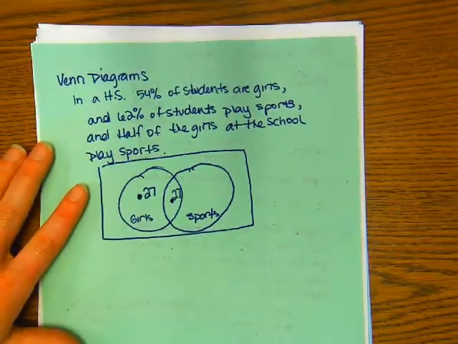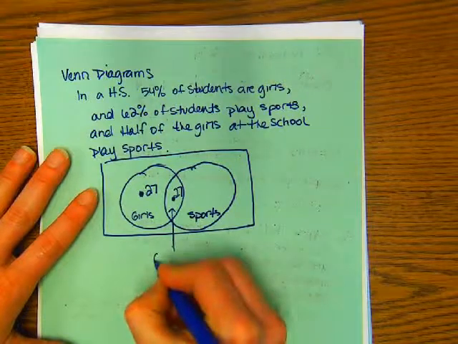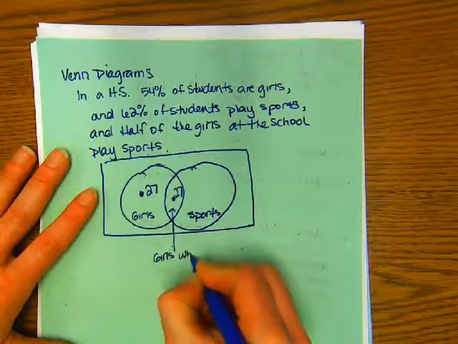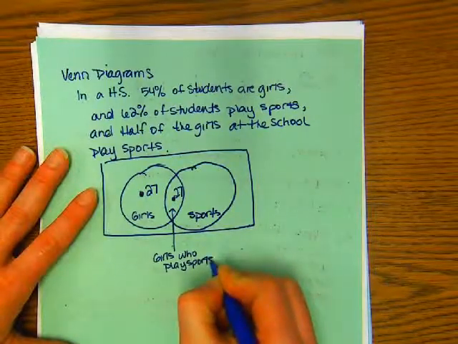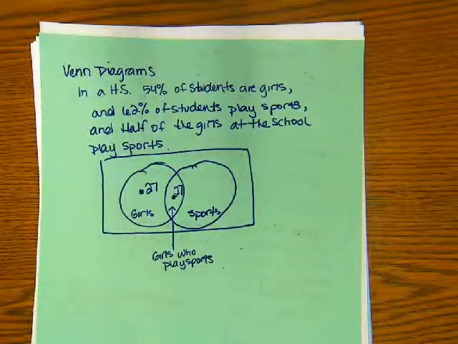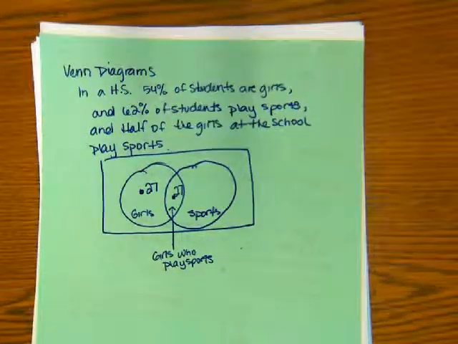Whole circle to be what again? 54. And just so we're clear here, I'm going to put a little arrow. This would be girls who play sports. So if I asked you what percentage of the school are girls who play sports, you would say 27%.